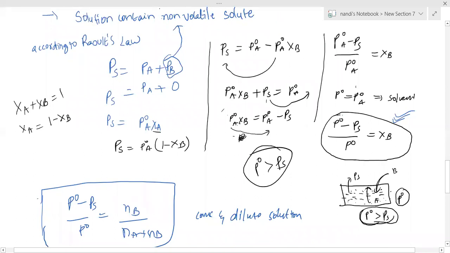This is the formula: P naught minus Ps by P naught. This term we call relative lowering of vapor pressure, equal to Xb. Xb is the solute, so it is the mole fraction of solute. That's the sentence you have to write. B is the solute, A is the solvent, I am always taking.